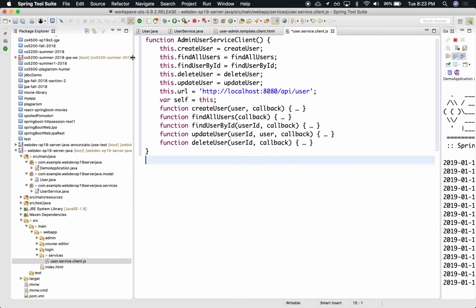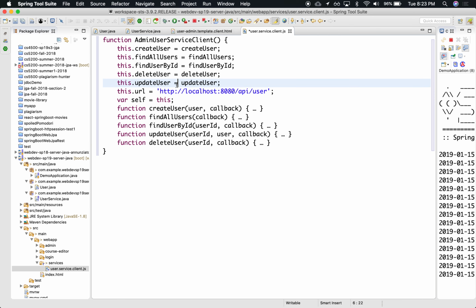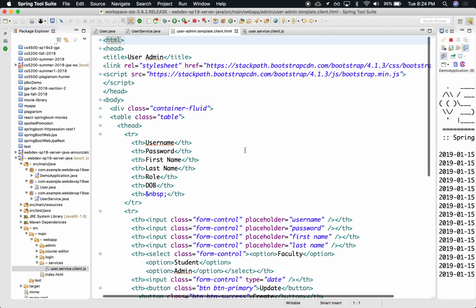Okay, so this is a plain old JavaScript class. There's nothing spectacular about it. We're going to need to instantiate it, and it's going to add the following functions that are declared down here as functions that are going to be talking to a middle tier. We'll see in a minute how that is done. We're going to load this JavaScript in the script.